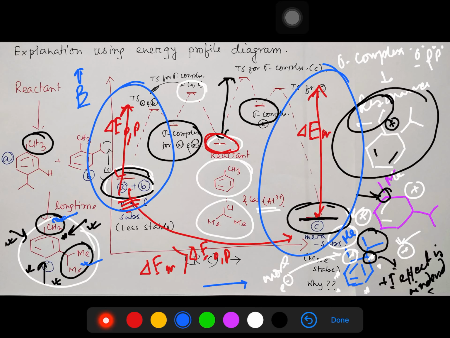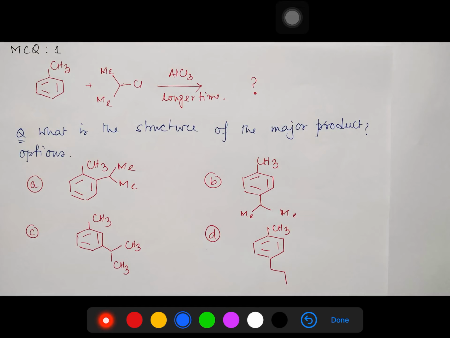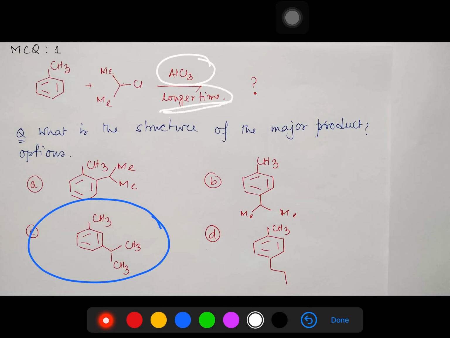So what is the answer to this question? The answer will be this meta one. But an interesting point: always read questions carefully. See, there is AlCl3, everything is normal, but one interesting point I have mentioned, that is this longer reaction time. Because of this, this is the product, otherwise the major product would have been the para one. So please read the question carefully, try to understand what is asked in the question, then only you will be able to answer the question properly.